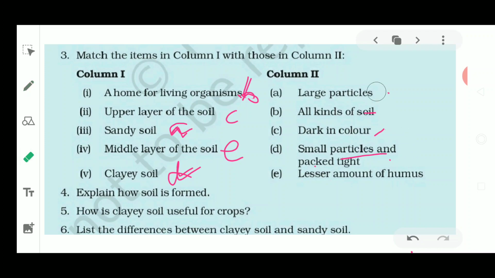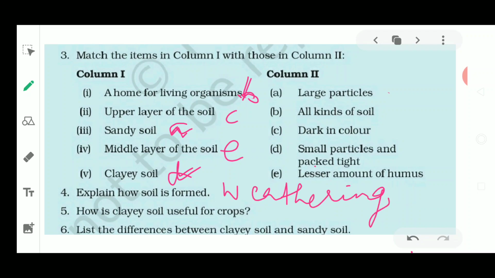Now next, what we will discuss is question number fourth. Explain how the soil is being formed. Now think over how this soil is being formed. The soil is being formed by the process of weathering. Now you have to explain the weathering phenomenon properly in this question. So how is this formed? The soil is being formed by the process of weathering.